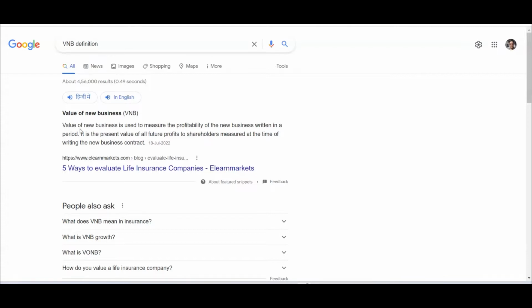This is written in a very complicated manner. At the point of sale, suppose you are selling a product on 1st of Jan 2023. On that date you can make certain assumptions of mortality, expense, lapse, like normal life insurance assumptions, and then project your business.